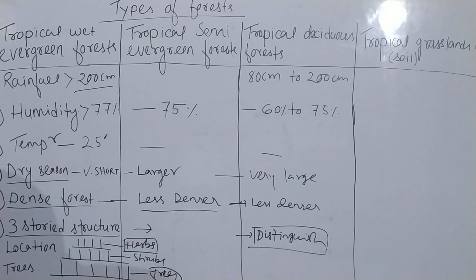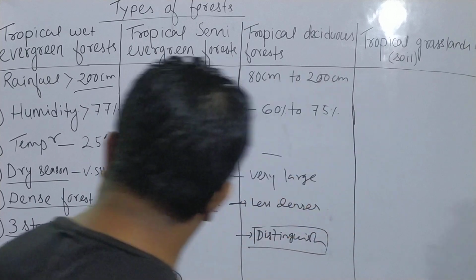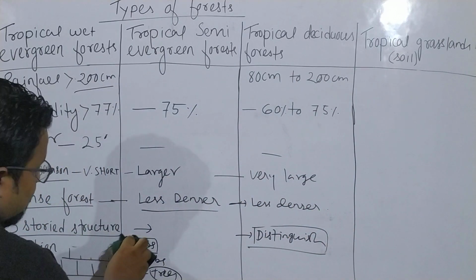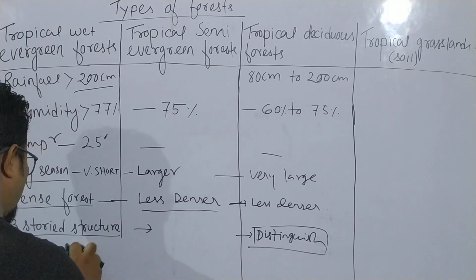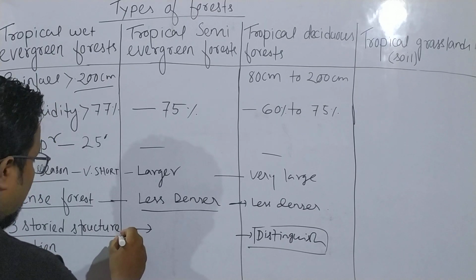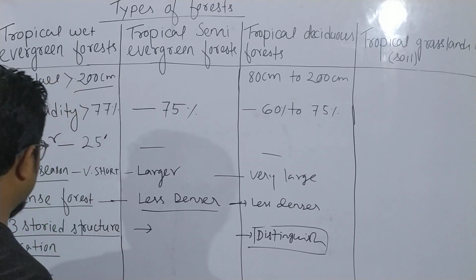Next, location is very, very important. Why is location very important? Because in the Assam exam they might ask you the location. Now, where are these tropical wet evergreen forests found?